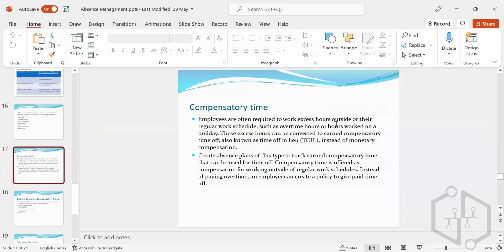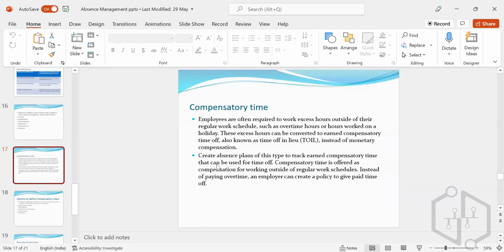Employees are often required to work excess hours outside of the regular work schedule, which is overtime hours, or hours worked on a holiday. These excess hours can be converted to earn compensatory time hours. So how many extra hours you work outside of your schedule, that is called compensatory time. Create absence plans of this type to track earned compensatory time that can be used for time off. Compensatory time is offered as compensation for working outside of the regular work schedule. Instead of paying overtime, an employer can create a policy to give paid time off, right?